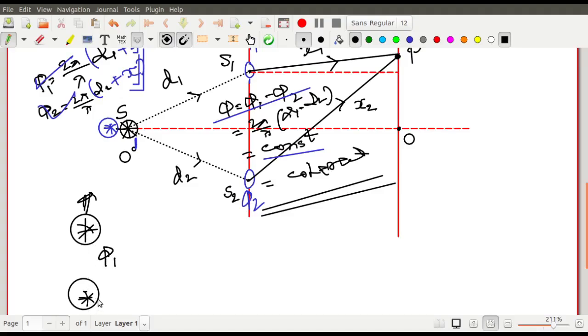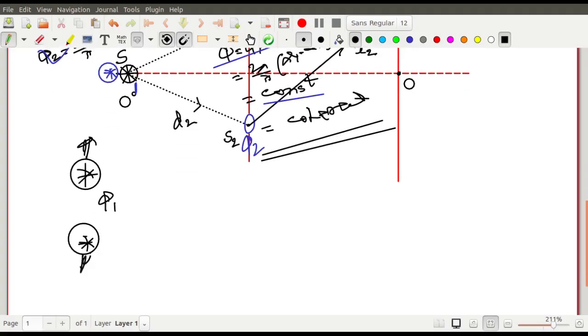Now after some time, suppose some additional disturbance is produced in this one. এইটাতে disturbance আসলো but এইটাতে আসলো না। There is no disturbance in this one but there is some disturbance over this one. So definitely the phi 1 will be changed to some phi 2. Phase difference তো চেঞ্জ হয়ে যাবে, কেননা দুইজনেতে ইকুয়াল চেঞ্জ আসেনি। Equal change did not occur in both of them. কোনোদিনও আসতেই পারে না। So equal change cannot occur in both of them.